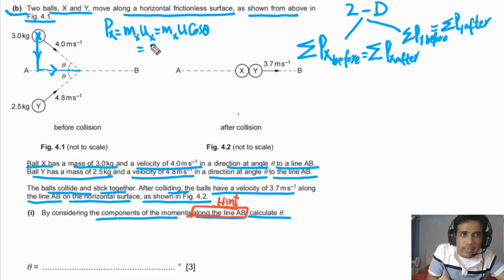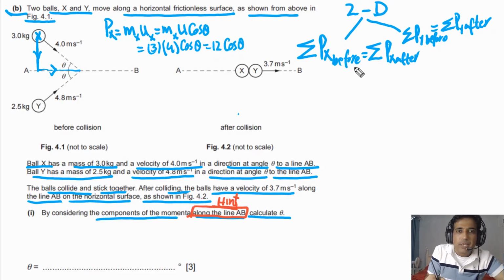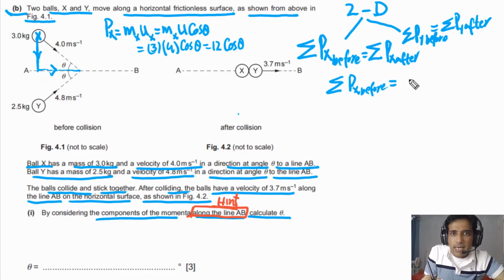Mass of X is 3 kg, speed is 4, and cosine of theta. So this is equal to 12 cosine of theta. This is the sum of momenta before collision, and it has to be equal to the sum of momenta along X after. We will use this principle.